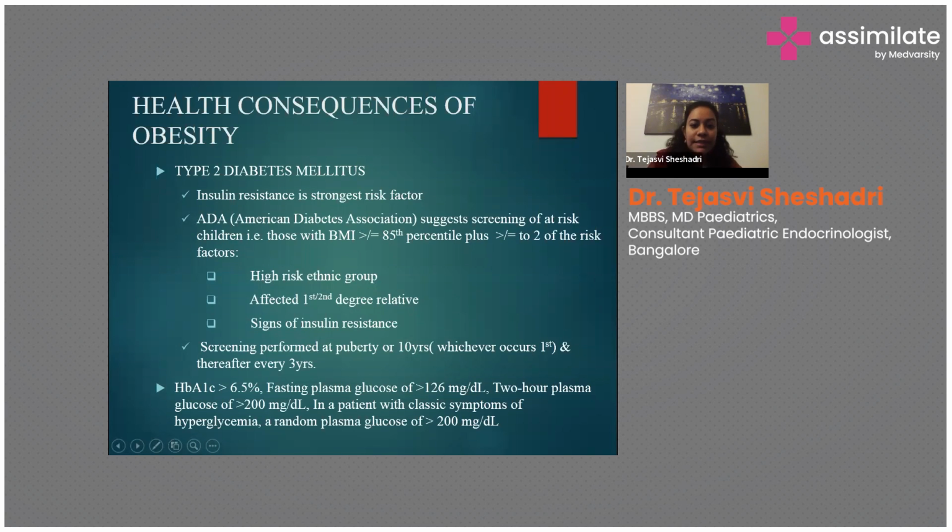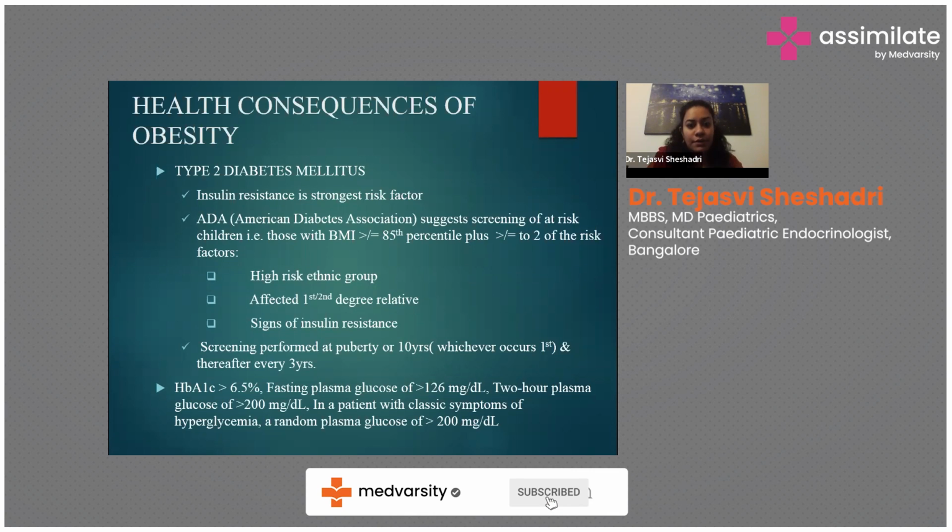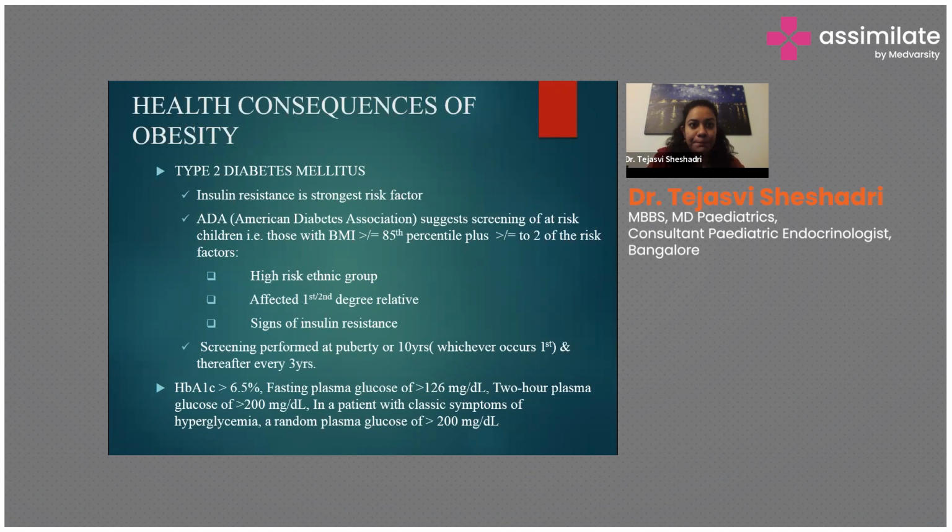So when do we start screening? Either at 10 years or at puberty, and every 3 years if it is normal. So how do we screen? We do an HbA1c. If it is more than 6.5, we do a fasting plasma glucose of more than 126 and 2 hours plasma glucose more than 200, or even a random glucose. If there is a classical symptom of type 2, random more than 200 is also kept as the diagnostic criteria.